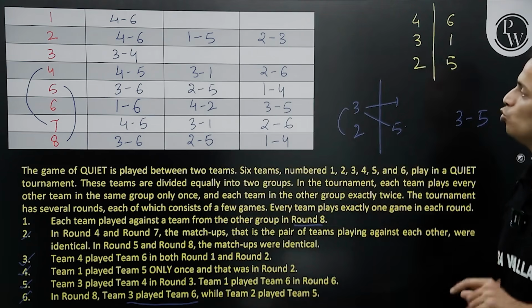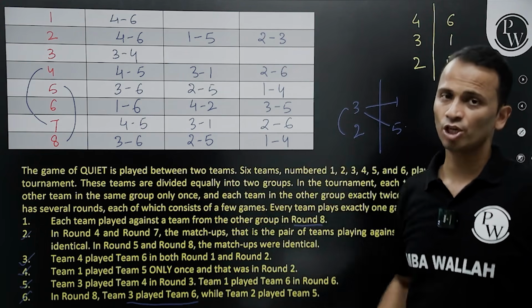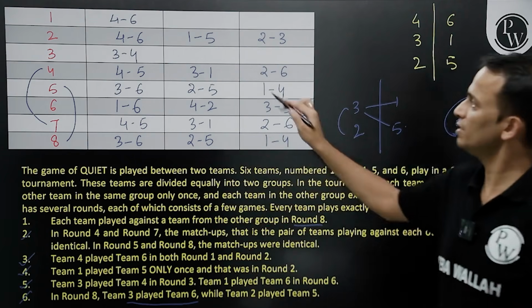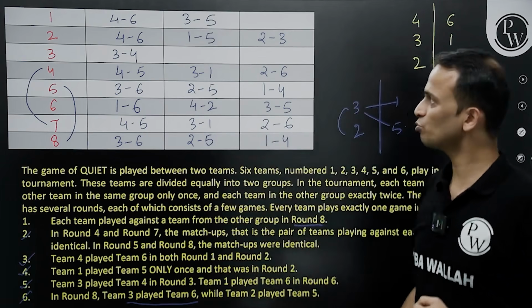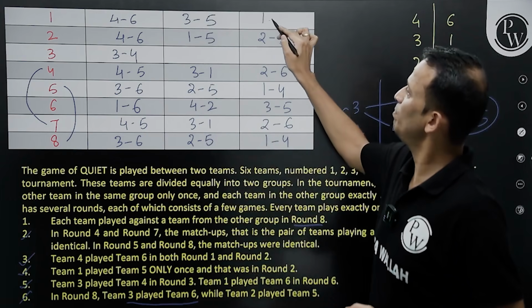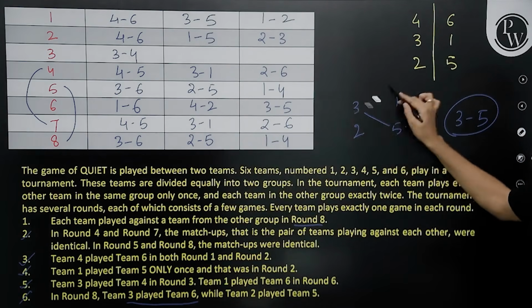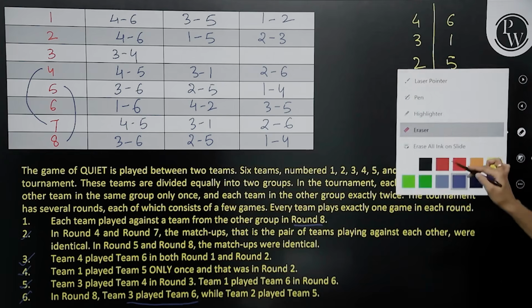Okay. 3 and 2 will play only one match. They have already played one match. So that means in round number 1, this match will happen between team number 3 and team number 5. I can write the last match: 1 will play with 2. Okay, right? Now the same thing, it will hardly take 30 seconds, will be repeated for round 3.